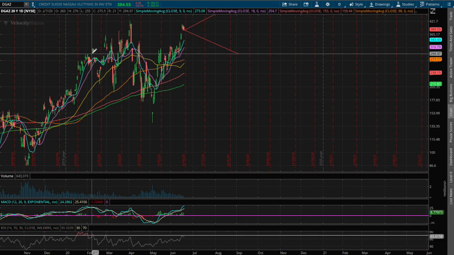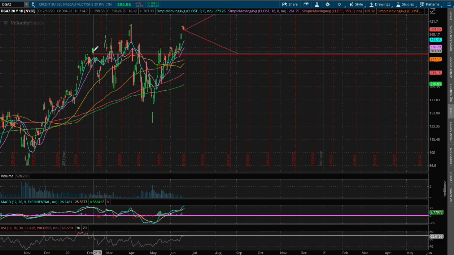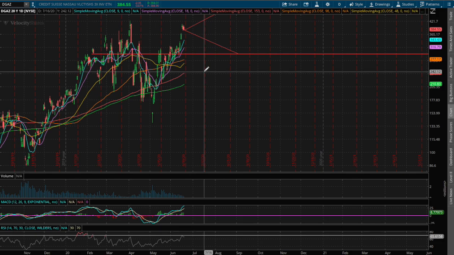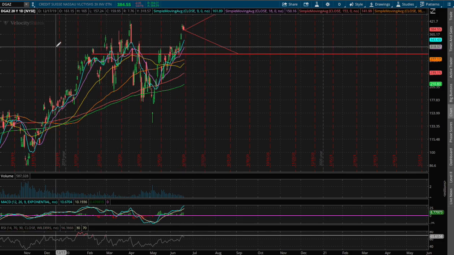So again, the support level is around $294.97. We have previous resistance that dated back all the way to May 14th, as well as say February 10th. And in this video we went over UGAZ and DGAZ, and these models are now available in the link below, so do check it out.